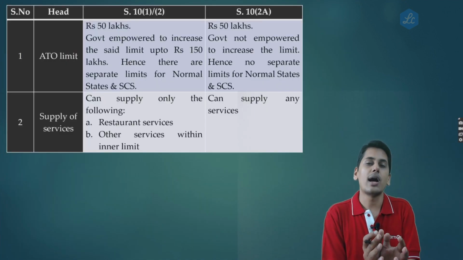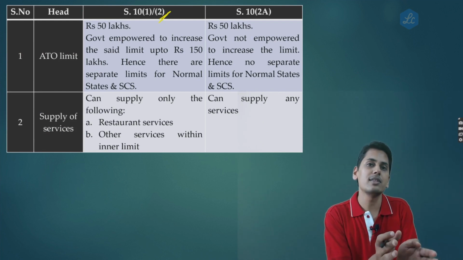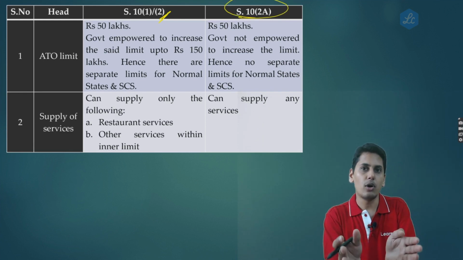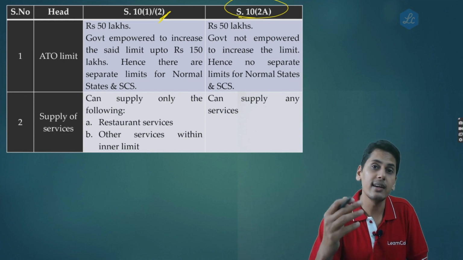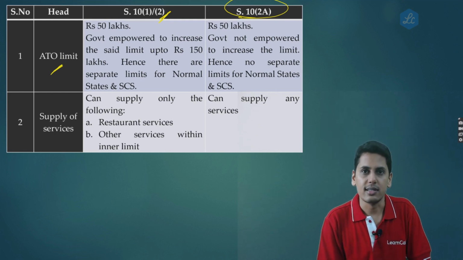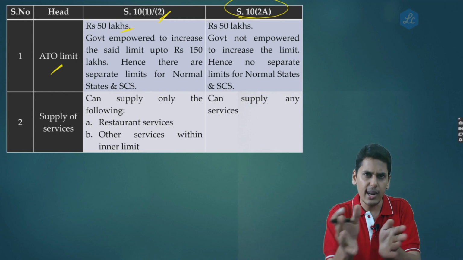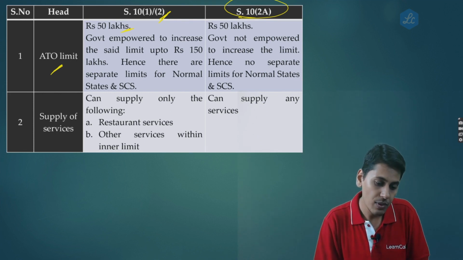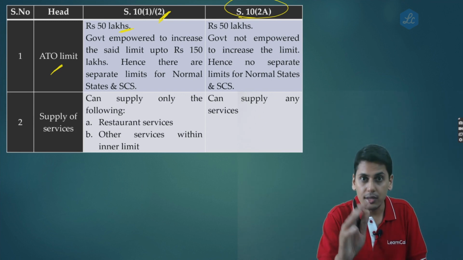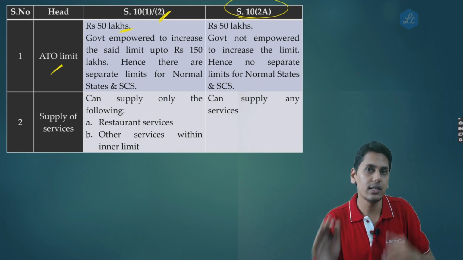So now friends, just to have a quick revision, what are the differences between the scheme in 10 subsection 1 and 10 subsection 2 and the composition scheme for service providers in 10 subsection 2A? As regards aggregate turnover, the composition scheme under 10 subsection 1 and 10 subsection 2, which lays down the conditions, the threshold is actually 50 lakhs. If you look into the bare wordings of section 10 subsection 1, the threshold is 50 lakh rupees.